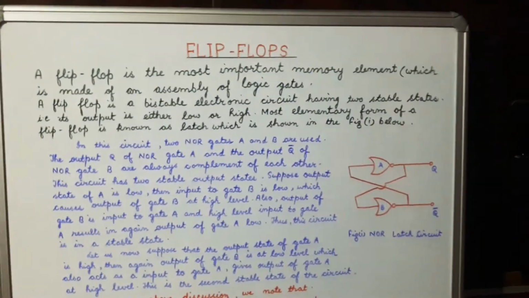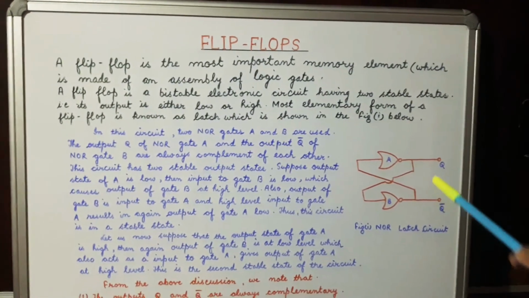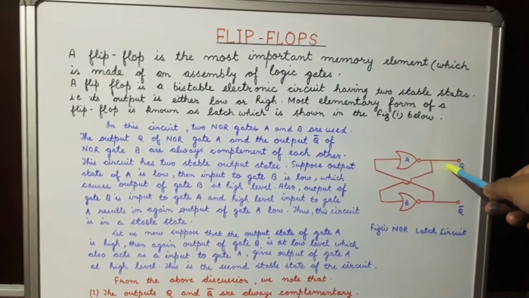Now let us consider the other case. Let us now suppose that the output of the gate A is high.